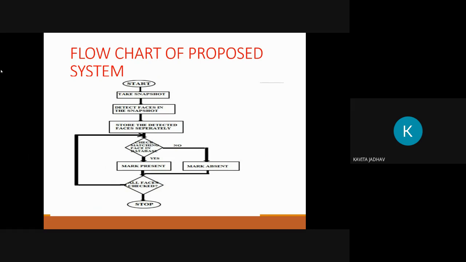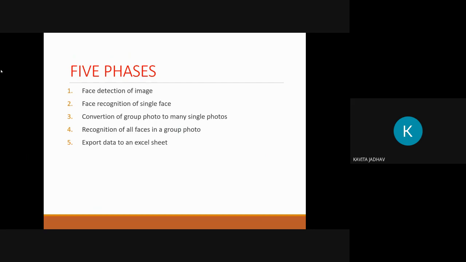and later on the process will stop. There are five phases included in the system: face detection of an image, face recognition of a single face, conversion of group photos to many single photos, recognition of all faces in a group photo, and export of data to an Excel sheet. So in this way we are going to store the database in an Excel sheet.